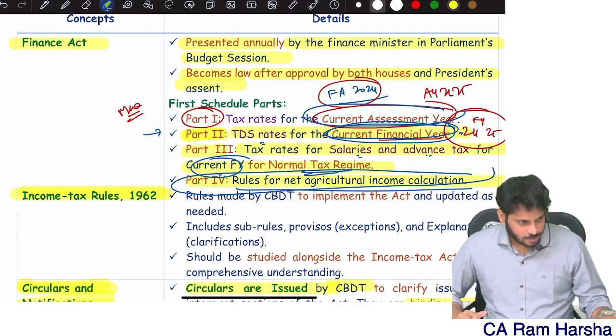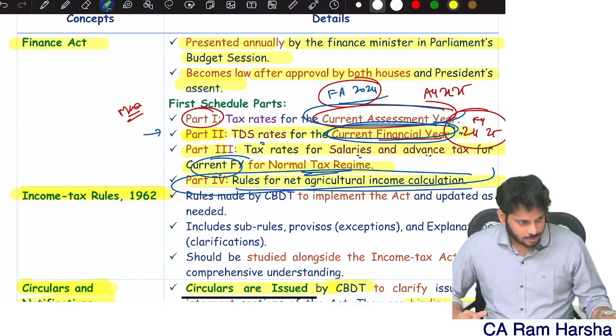So the first 3 lakhs, what is the tax rate? 0. The 3 lakh to 7 lakhs portion of your total income, the balancing figure income, that portion is taxable at 5%. 7 to 10, that portion is taxable at 10%. The rate increases exactly by 5. There is no 25% slab here.